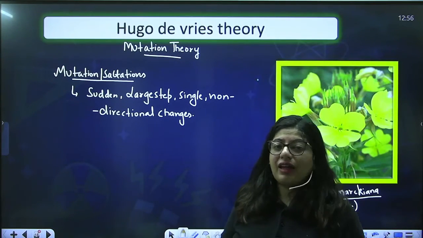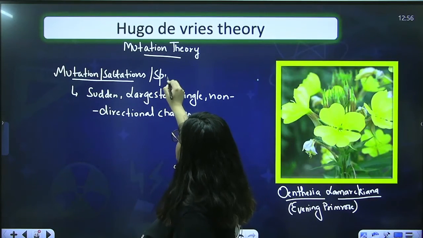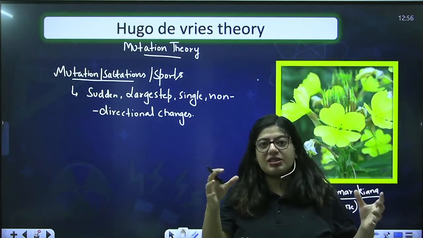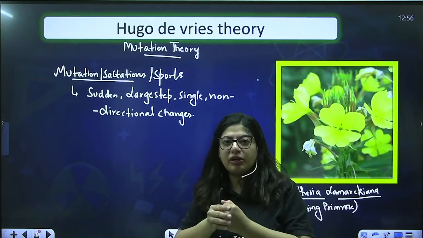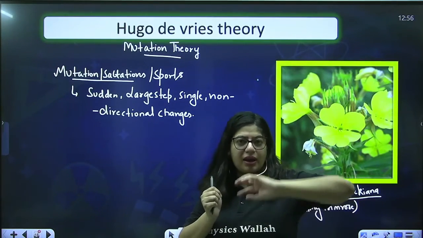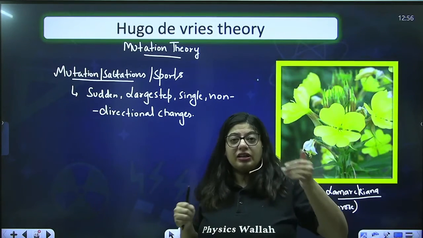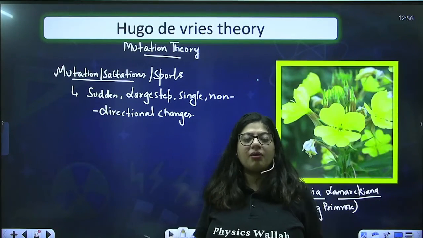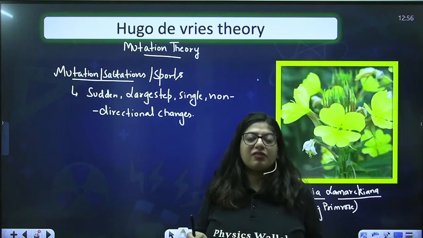He said that there are certain changes known as mutation, saltation or sports. These are very large, they are single step, they will not be small scale, they will not come and get accumulated. They will just come and the change will occur. That's just a single step change, not a many step change. Darwin said that the changes are many step changes, and then they will accumulate and become a large variation. A lot of small scale variation will become a large scale variation. This is what Darwin said.